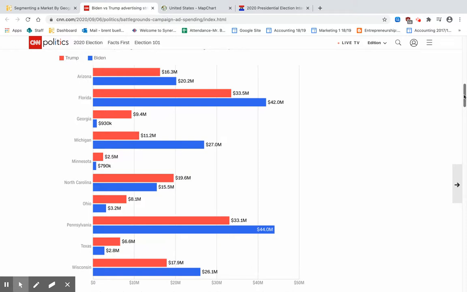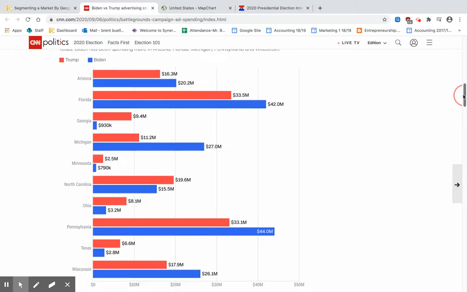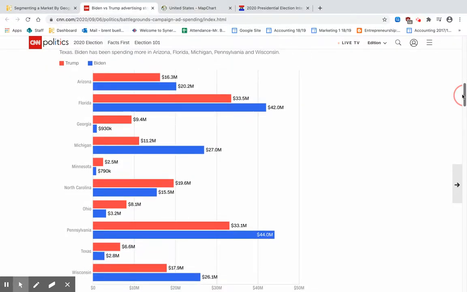And what you look at here is the amount of spending by each candidate. What's really interesting, out of the 10 states that are listed here, Joe Biden spends more in 5 of the states, and Donald Trump spends more in the 5 other states. So it's obvious that these are important states, and they're picking and choosing through a variety of factors about where to spend their marketing dollars.